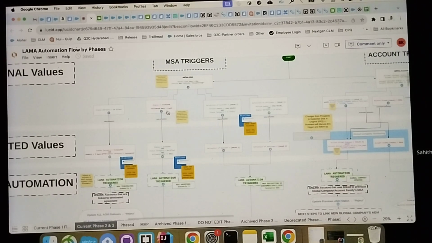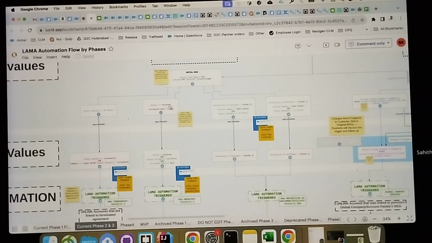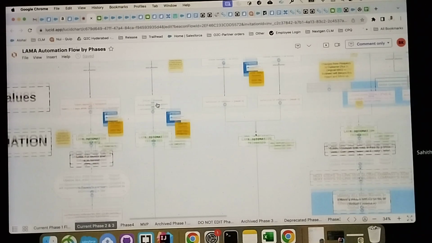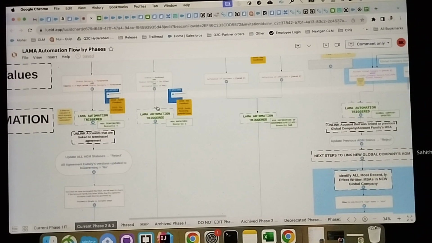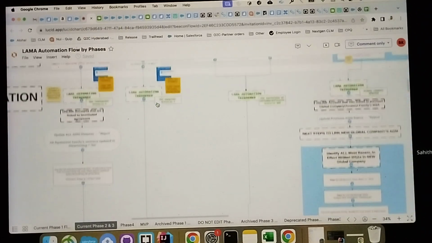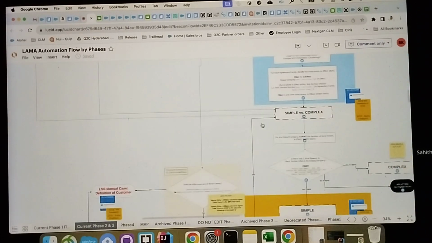Similarly, here we have the status is not equal to archived and the activated date is equal to null. I showed you in the agreement there are some different criteria. Status category is one thing and the activated date should not be null. So if it is updated from not null to null, or null to not null, then the LAMA automation will trigger, and again it goes to the simple case evaluation.